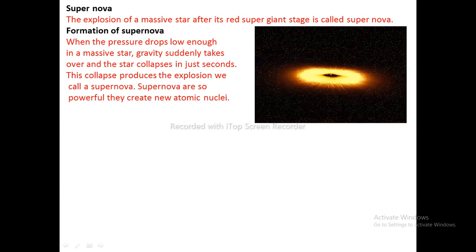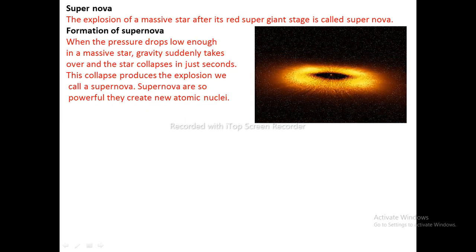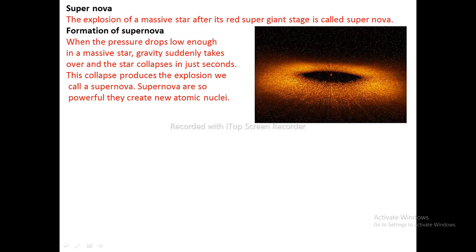Formation of supernova. When the pressure drops low enough in a massive star, gravity suddenly takes over and the star collapses in just seconds. This collapse produces the explosion we call a supernova. Supernovae are so powerful they create new atomic nuclei.